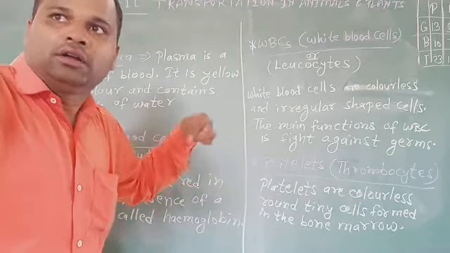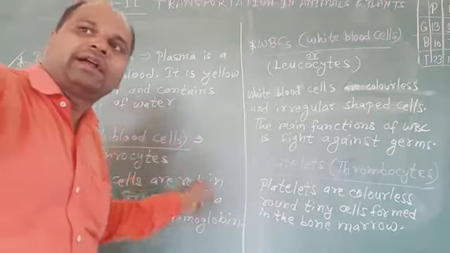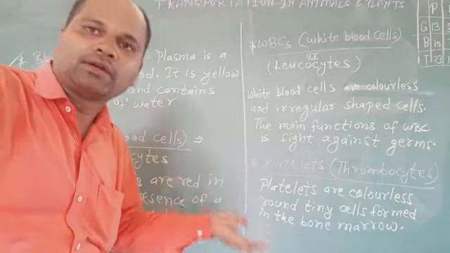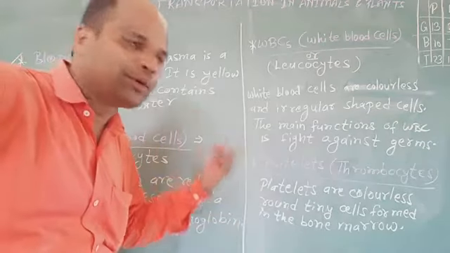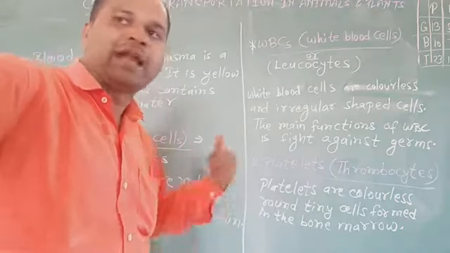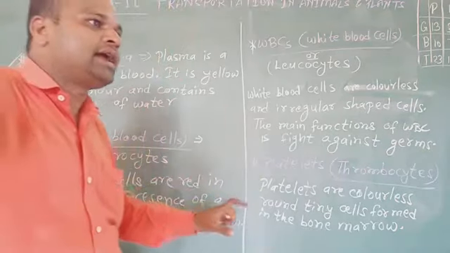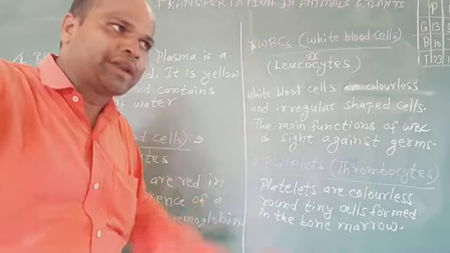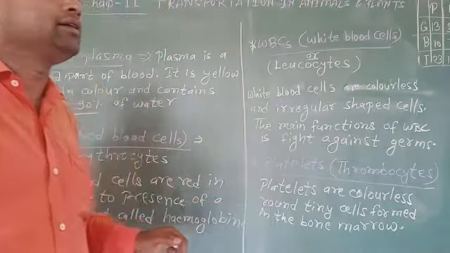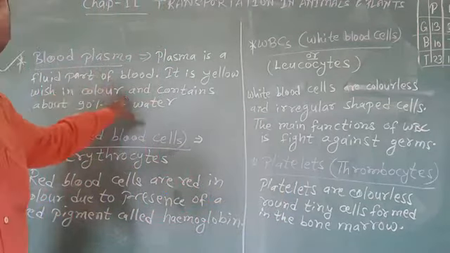Plasma also contains electrolytes, proteins, and carbohydrates. Is that clear about blood plasma?